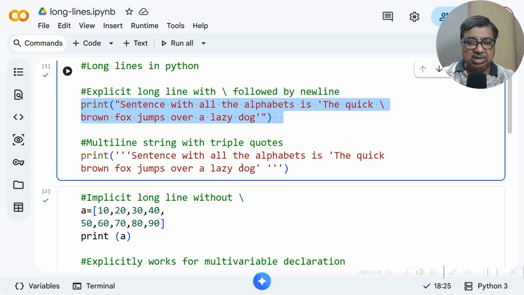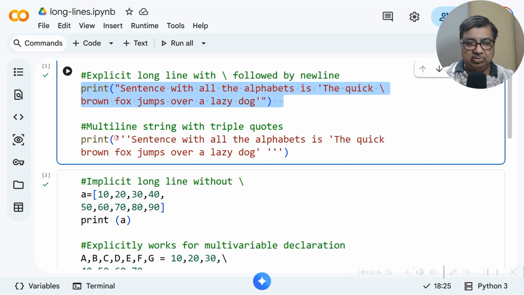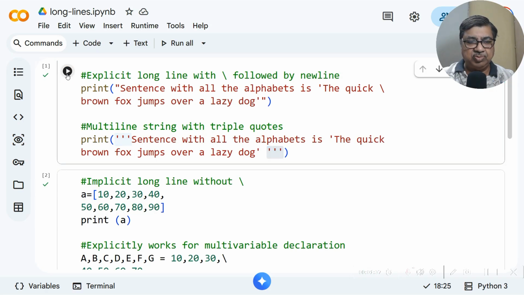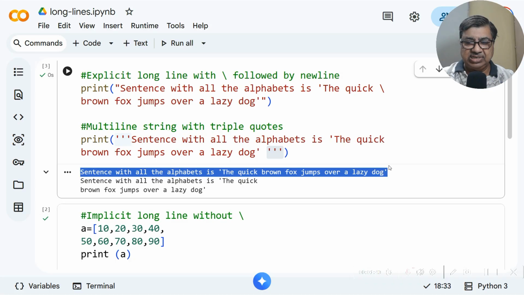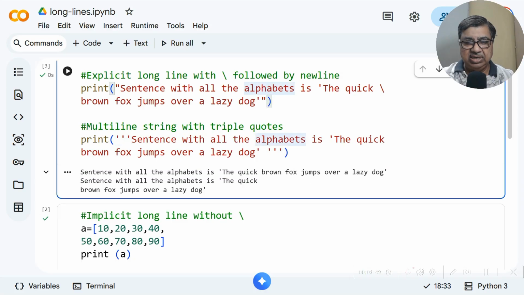Similarly, we can use triple quotes also, because triple quotes by itself allows multi-line strings. So this will be straight away used, right? Multi-line string will be used. Let us run this small code. So you can see that this is coming in one physical line in the output, because the logical line has been converted as one single line, right?